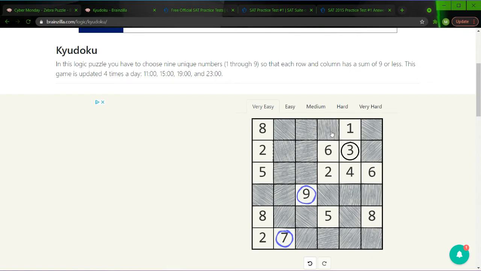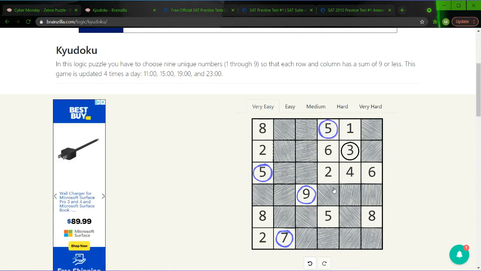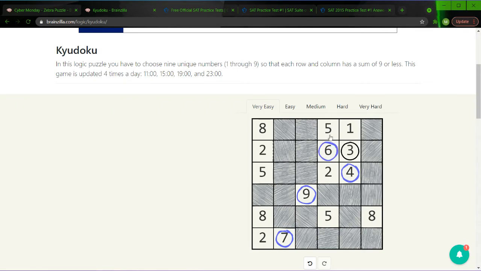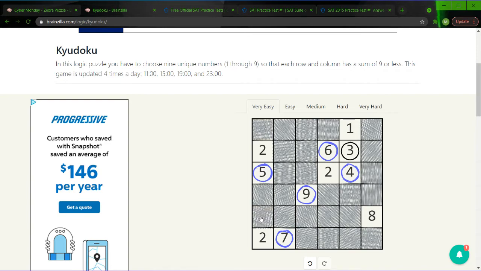Speaking of 5s, we have 5 here, and 5 here. This 2 works though, and yeah, it's unfortunate. 4s, we got a 4 here, and that's the only one, so we can eliminate the 6, which means this must be 6. Yep, both 5s, which means this must be 5, so we can eliminate both 8s, which means this is the 8, and this has to be the 1.